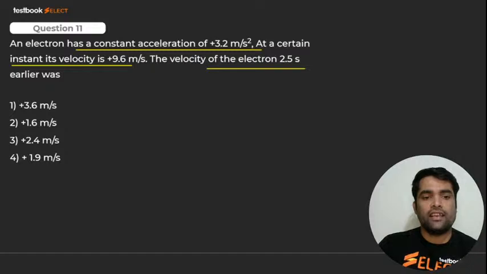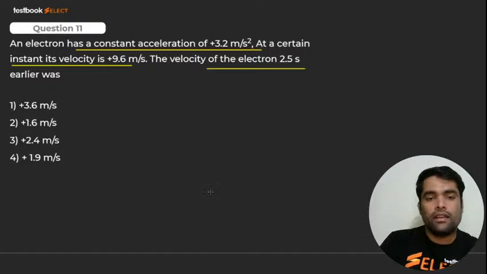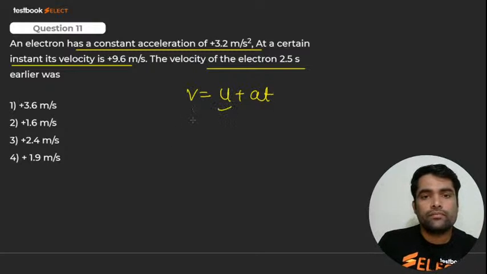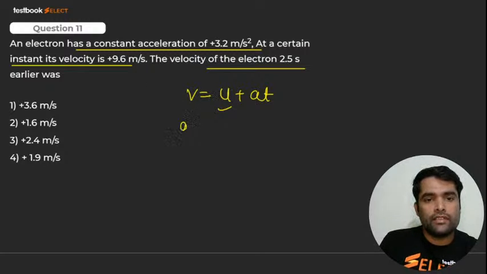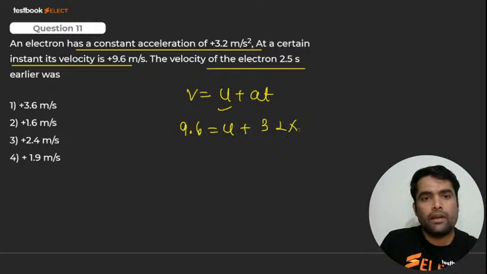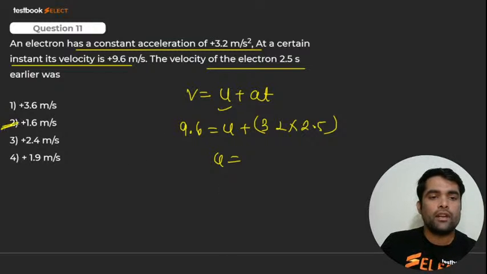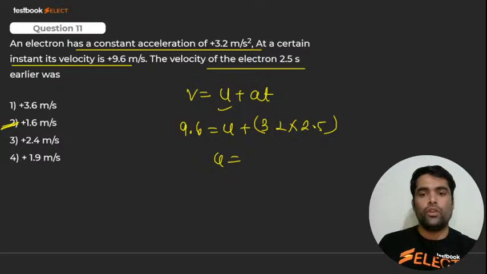Yes, please tell me. It is none other than, क्या होगा बच्चा, it is u plus at. अरे फॉर्मूला लगा दो, that is v is equal to u plus at. They are asking for u. v is given, right? v is how much, 9.6. u is that we have to find out, plus a 3.2 multiplied by 2.5. Just you will get u. u कितना आ रहा है बच्चा, u will be what my dear, it is none other than 1.6 meter per second. It should be 1.6 meter per second. I hope you got it. Very good. 1.6, very good.